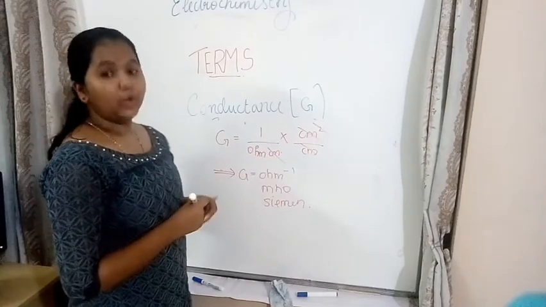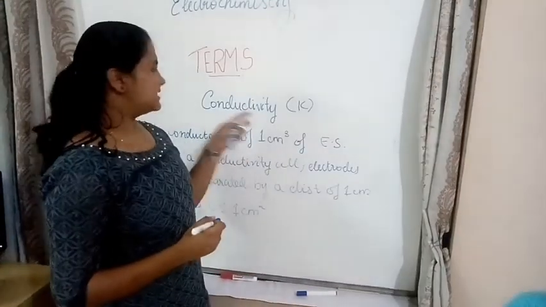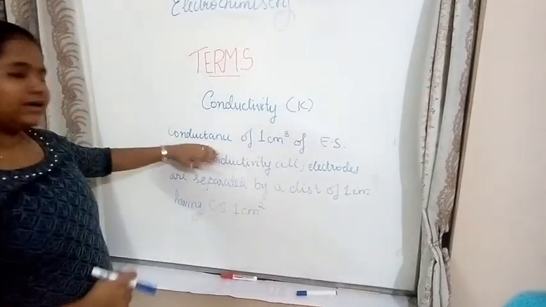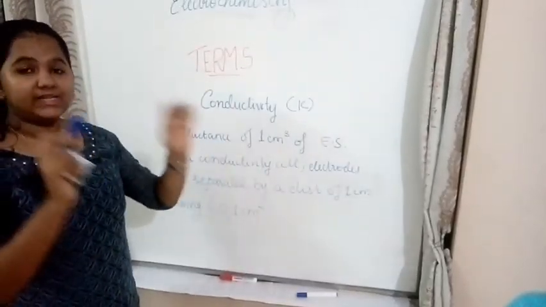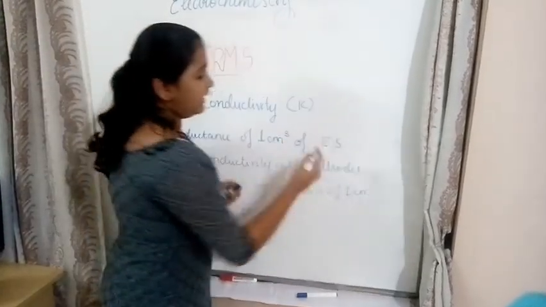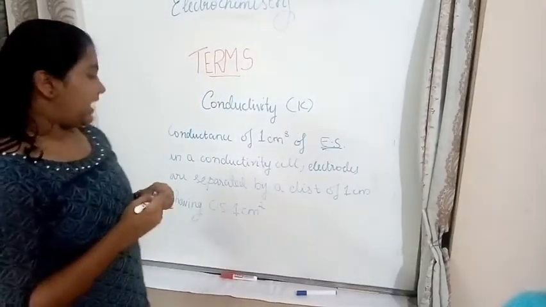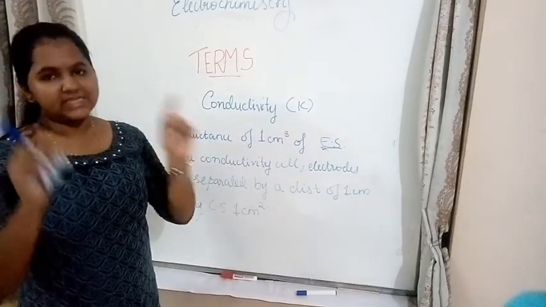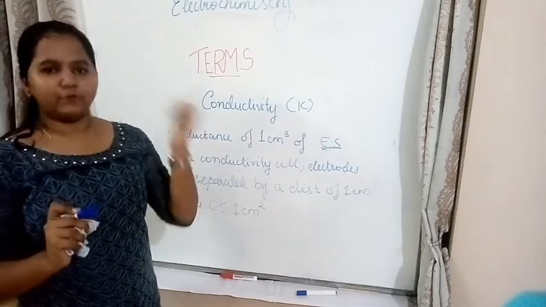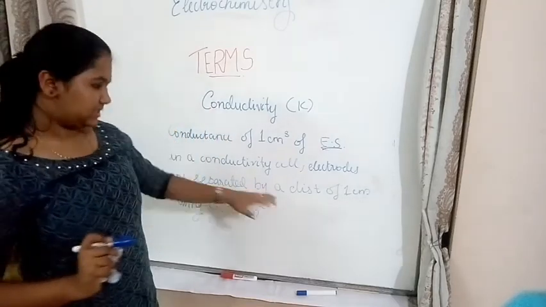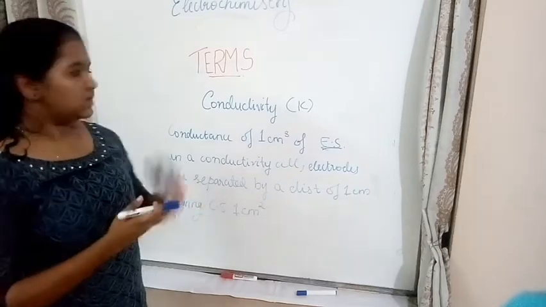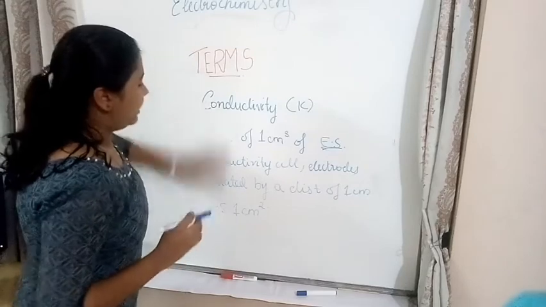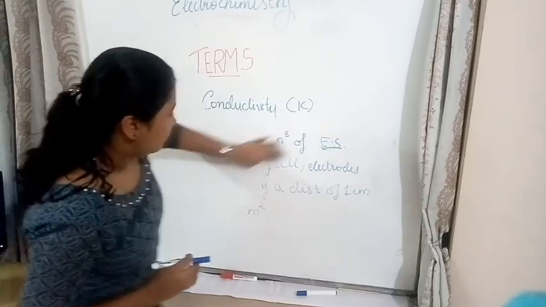Now we'll be discussing kappa. The next term is conductivity, or kappa. Conductivity is the conductance of 1 centimeter cube of electrolytic solution in a conductivity cell where the distance between the electrodes is 1 centimeter and the area of cross section is 1 centimeter square. That is the definition of kappa.